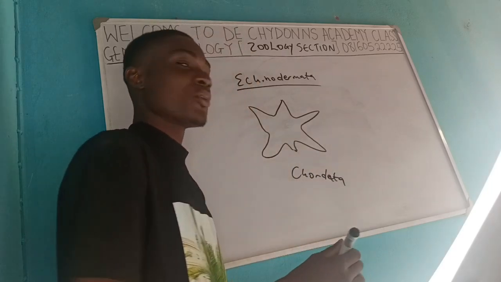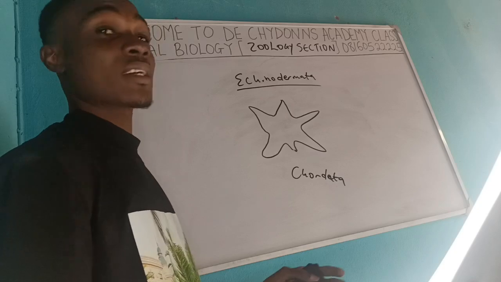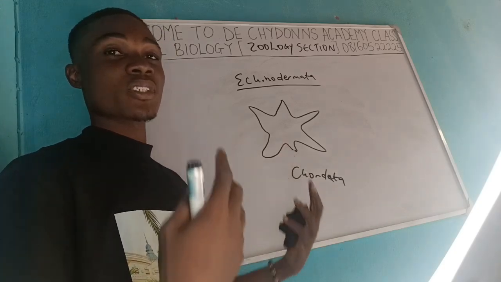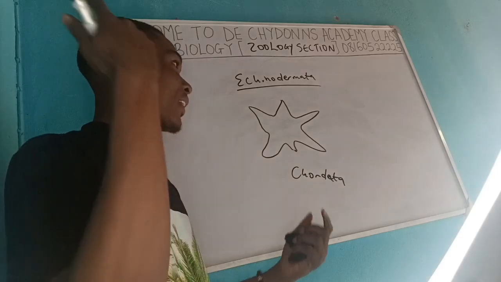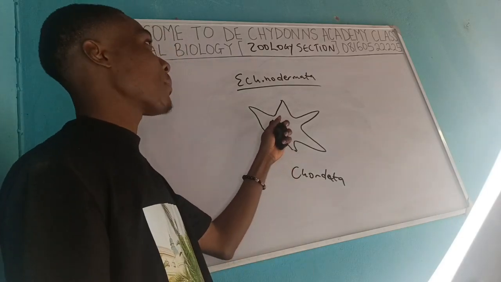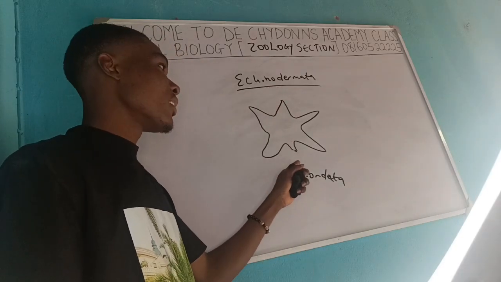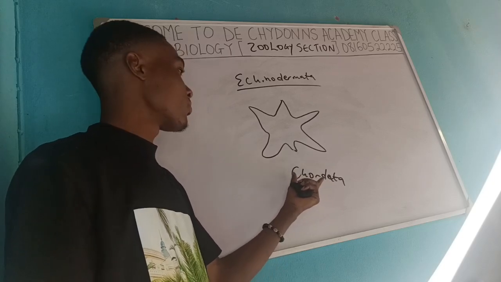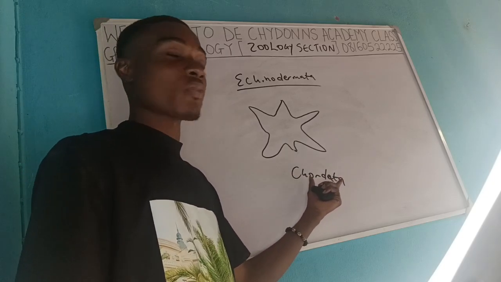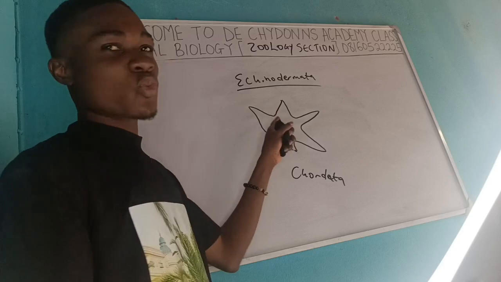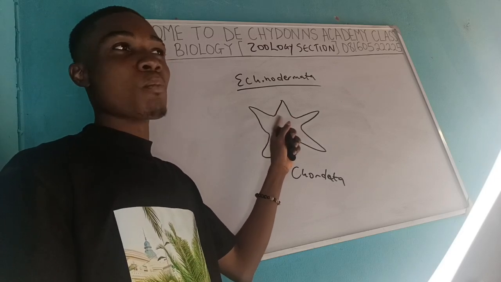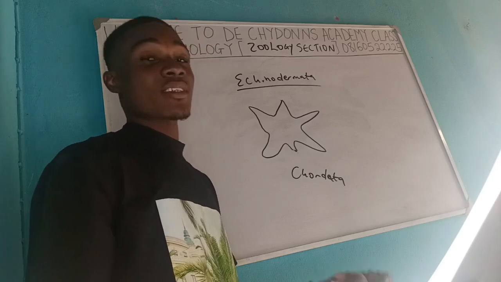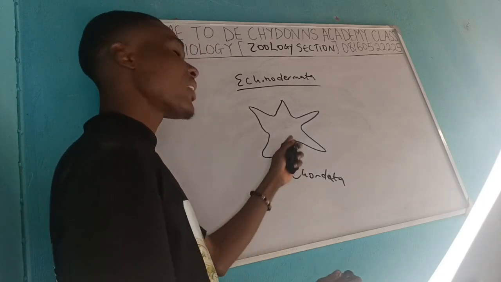Chordata. Chordatas are the particular class of animal that have cords that run in their body. The nerves are in the dorsal part of their body. So this is an example of a particular phylum that is related to this class of animal. That is what makes this one the most advanced of invertebrates. So echinodermata can be ascribed as the most advanced. Why? Because of how they are related to the